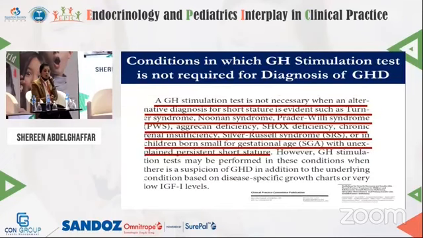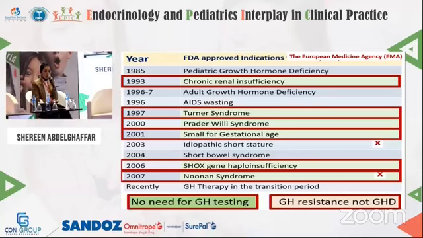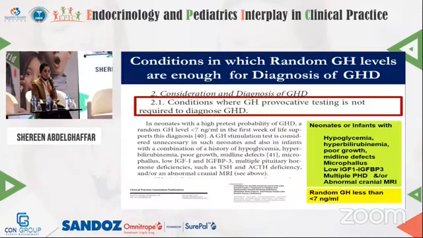And also it is not required in Turner syndrome, Noonan syndrome, Prader-Willi syndrome, or SHOX gene deficiency, because all of these cases have growth hormone resistance rather than growth hormone deficiency. So no need for growth hormone testing in these indications on the slide. They have growth hormone resistance, so no need to provoke with growth hormone stimulation tests.